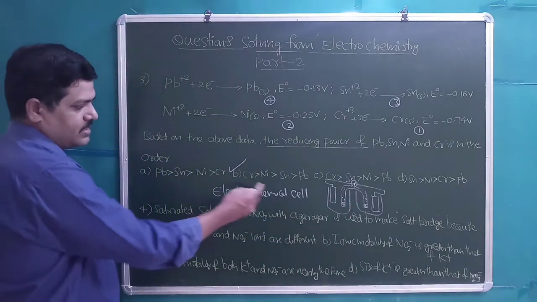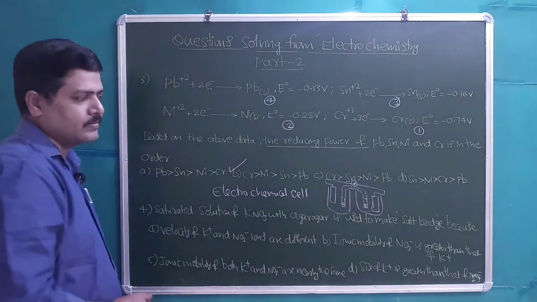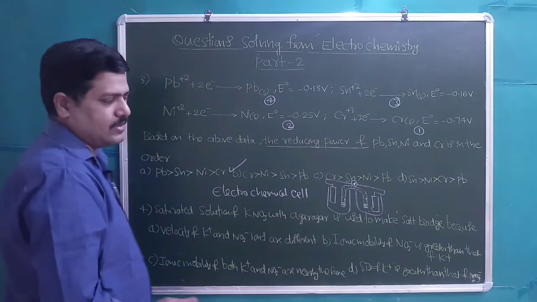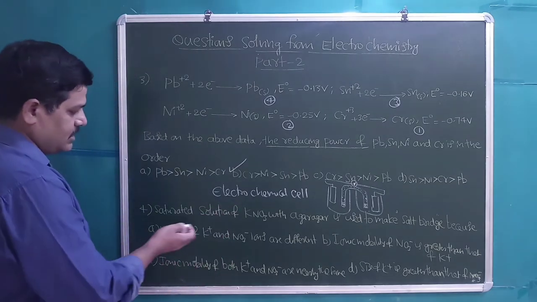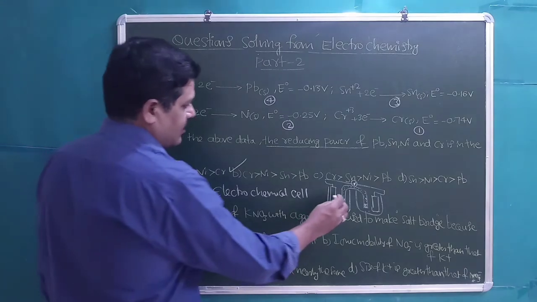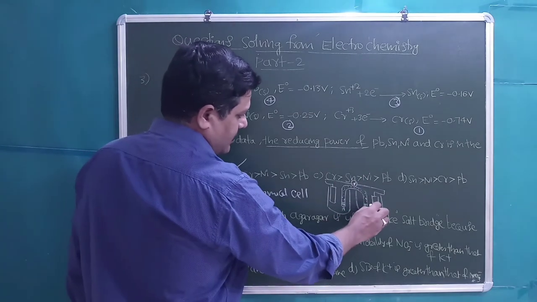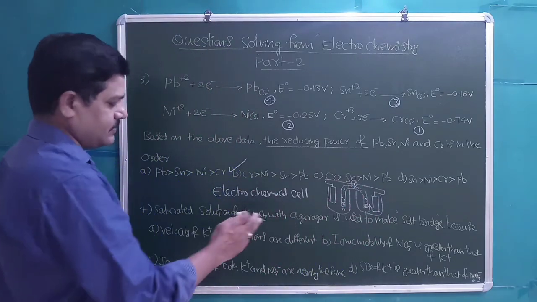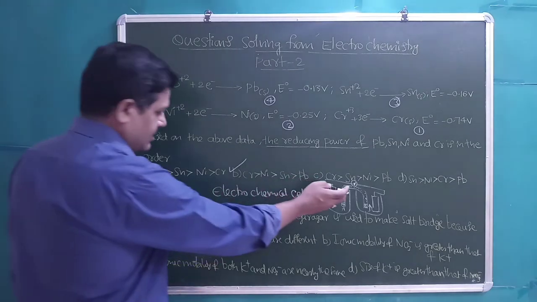In the electrochemical cell, the salt bridge is essential. If the salt bridge is removed, no current will flow. It will maintain electrical neutrality of the cell and complete the inner circuit. So generally electrolytes like KCl and KNO3 are used. Here we have to find out the reason. Cations will flow in this direction, from the left side container to the right side container. Anions will flow from the right side container to the left side container. The relative velocity, that is the mobility of the ions, should be the same. Then only can we use a particular electrolyte in the salt bridge.